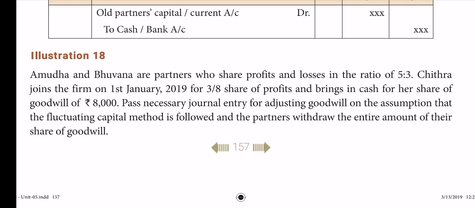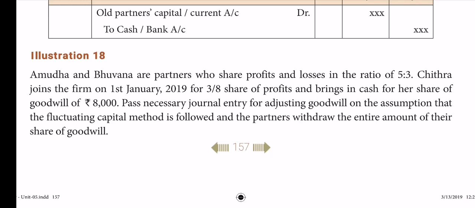Chitra joins the firm on 1st January 19 for a 3/8 share of profits, and brings cash for his share of goodwill, 8,000. Pass the necessary journal entry for adjusting goodwill on the assumption that the fluctuating capital method is followed and the partners withdraw the entire amount. So the first and the last journal, we have to pass.